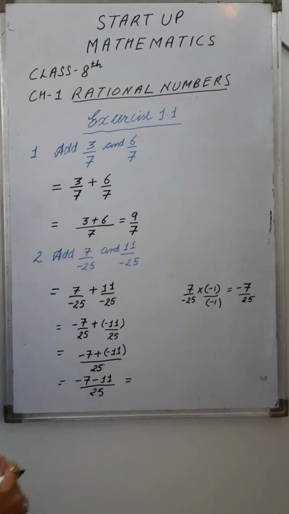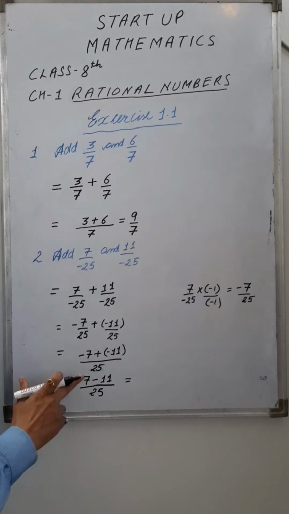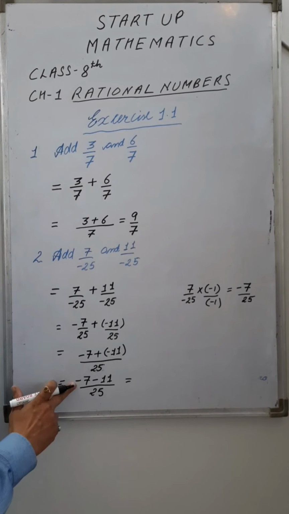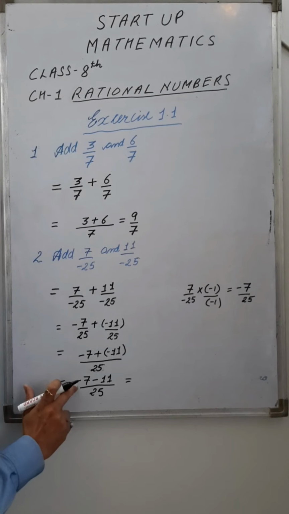Now see here, -7 -11, both are of negative sign. You have to add this and place the sign to the result, right?